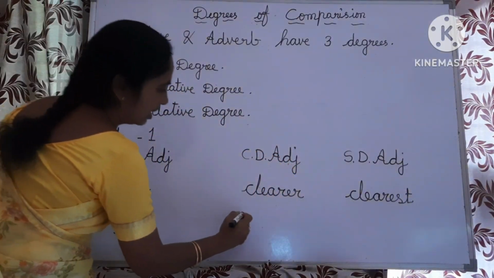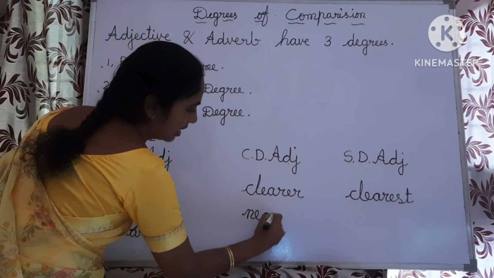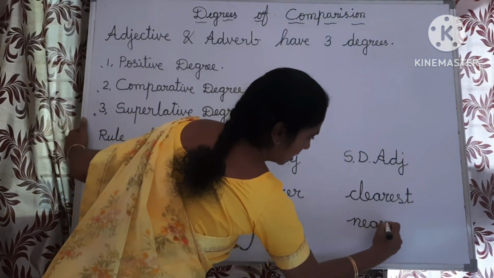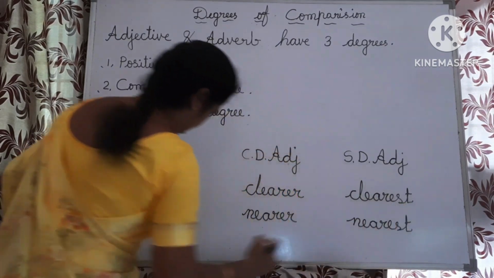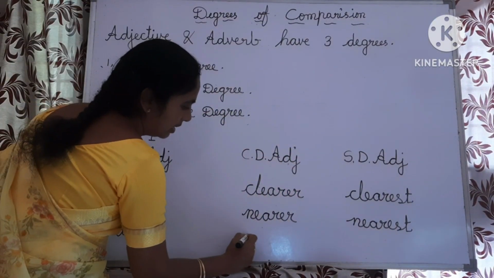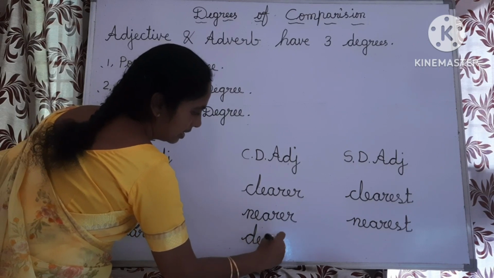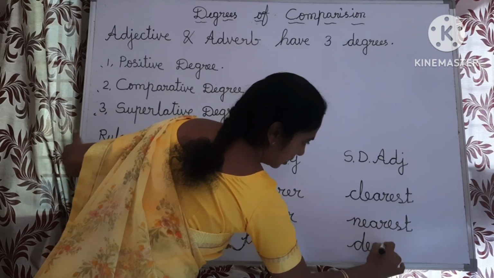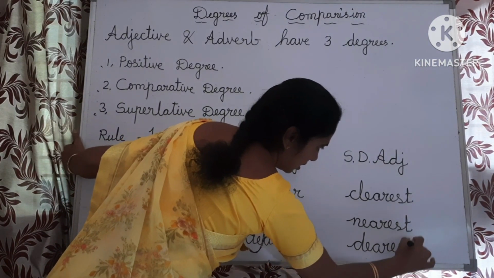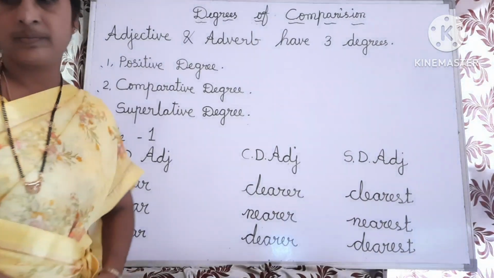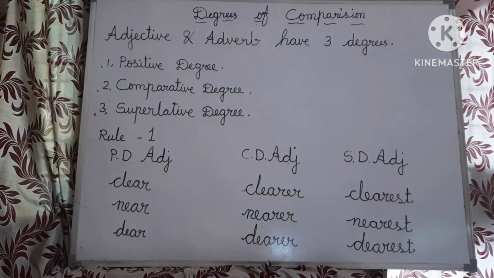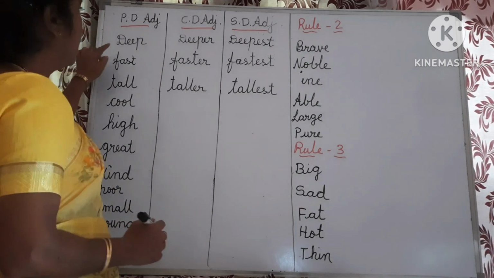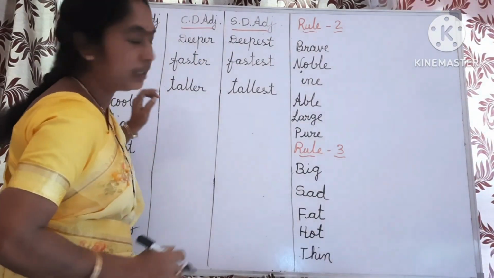Next, near, nearer, nearest. Dear, dearer, dearest. Deep, deeper, deepest.